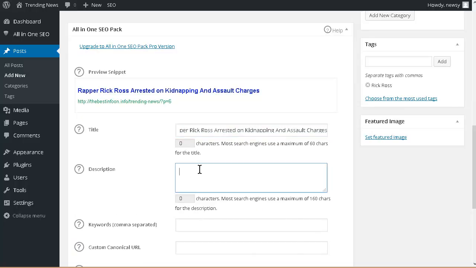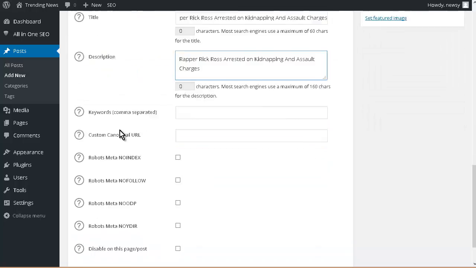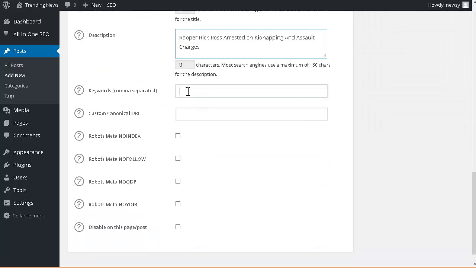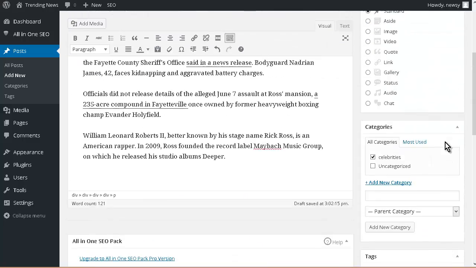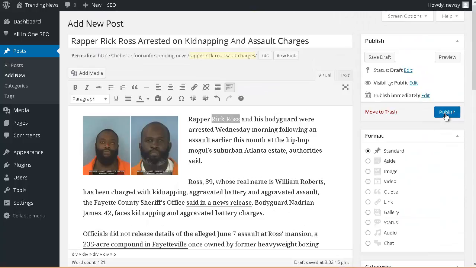And the description. And then we can put in the keyword as well. And that's all we need there. Okay, so we're ready to post this now. So we'll just hit publish.